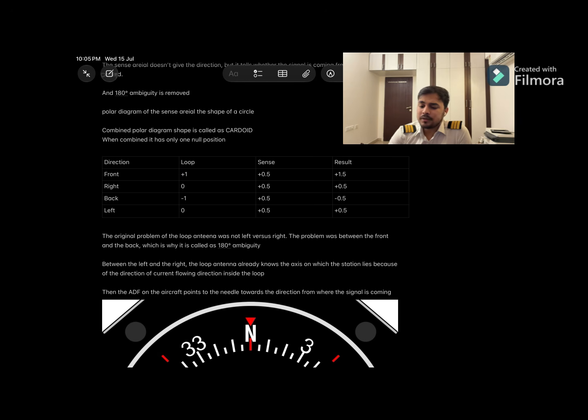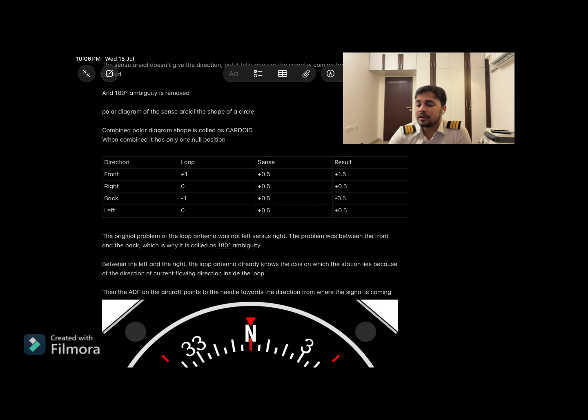So there is a doubt: when the signal is coming from the right side and the left side of the loop, readings are equal, then why is it not the 180 degree ambiguity? Because when the signal is coming from the right or the left side, it knows from which side the signal is coming because of the direction of the current. But when the signal is coming from the front or the back, the current is not even flowing.